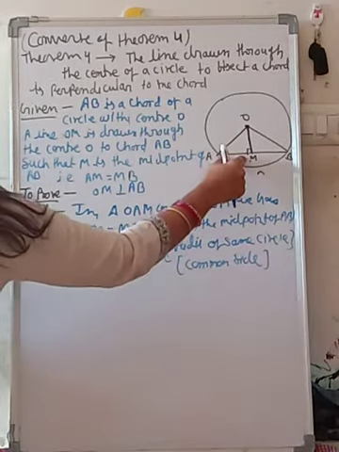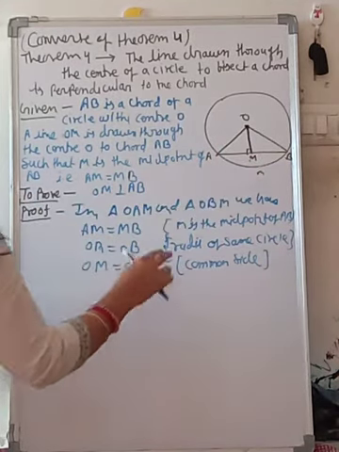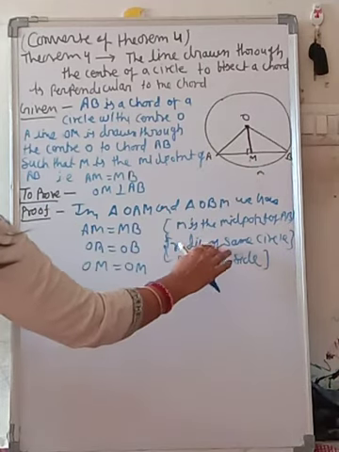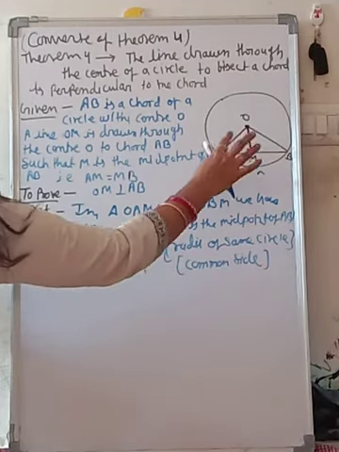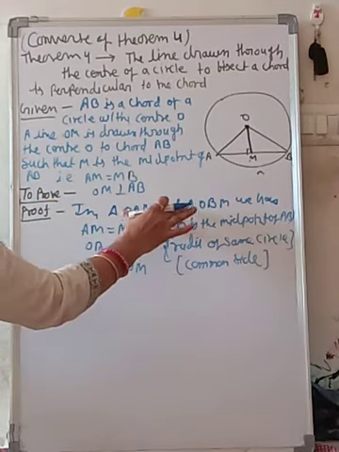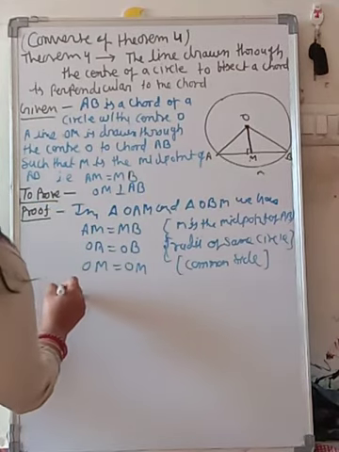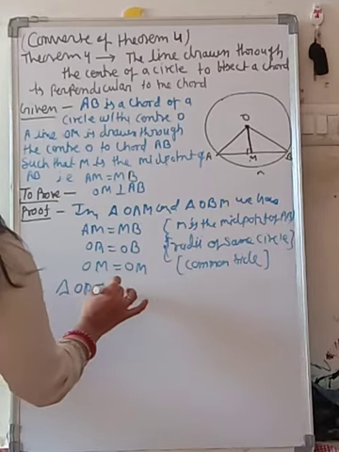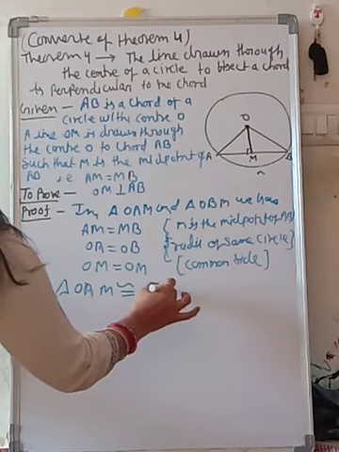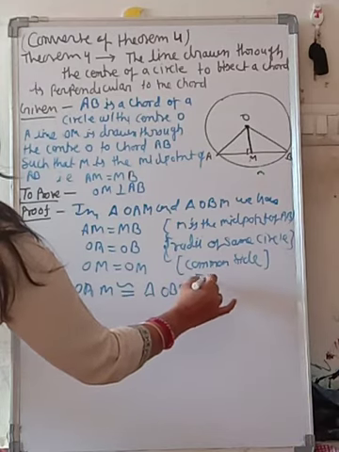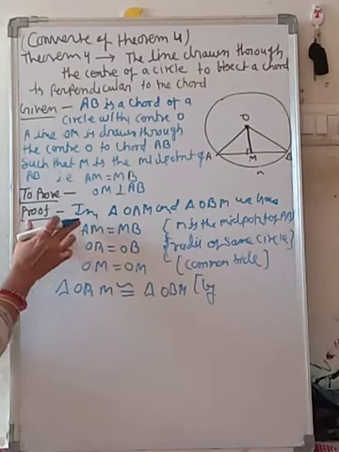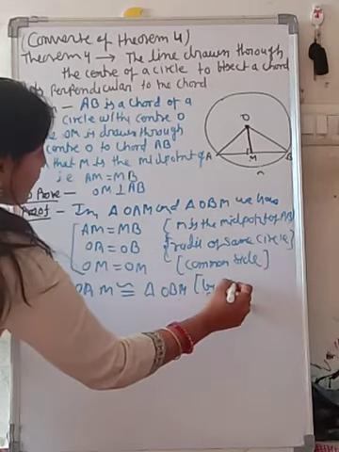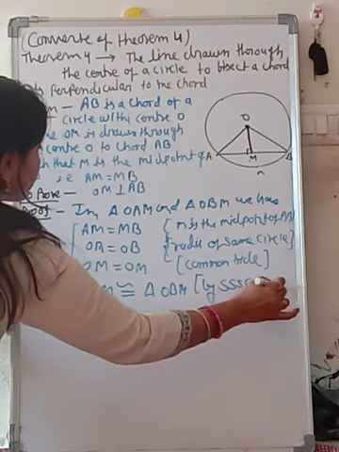AM is equal to MB because M is the midpoint of AB, OA equals OB as radii of the same circle, and OM is the common side of both triangles. Therefore triangle OAM is congruent to triangle OBM by the SSS congruency rule, since these are all three sides.